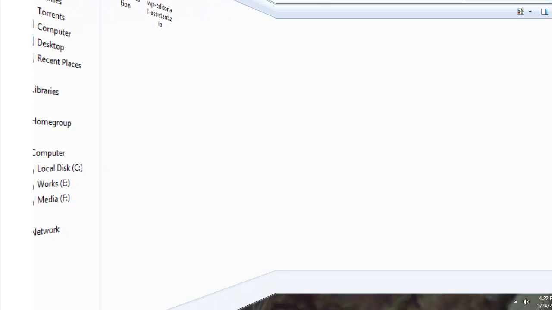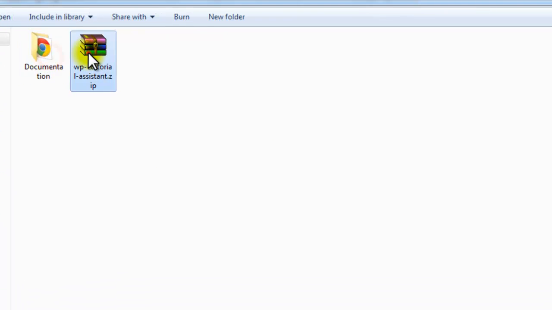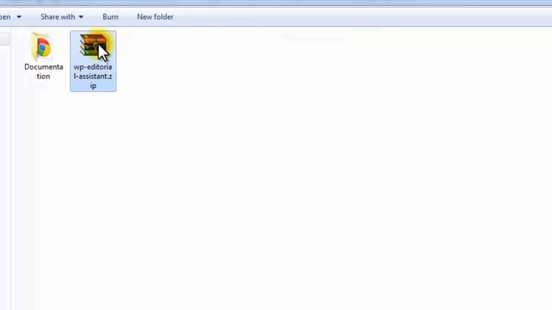After downloading the plugin and decompressing it, you will have a documentation folder which contains instructions to install the plugin and a zip file which is the actual plugin file.